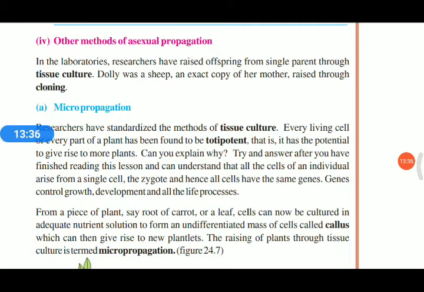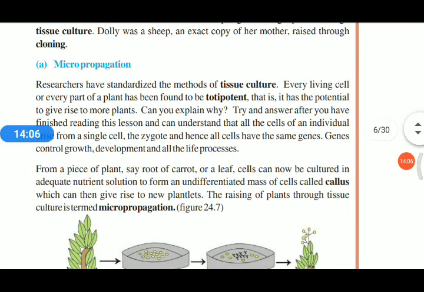Suppose a mango tree gives mango of 100 grams. When we use tissue culture, it may be 200 grams. And when a mango tree takes 5 years to give its fruit, by using tissue culture, we get fruit within 1 or 2 years. These are the uses of micropropagation. And also we can take healthy tissues, and we get a healthy plant.